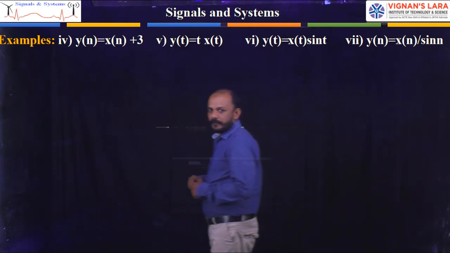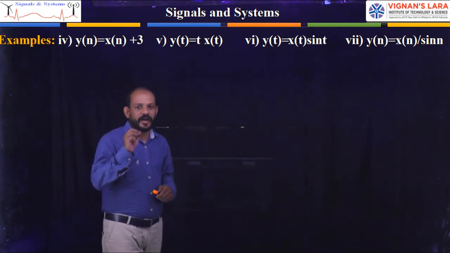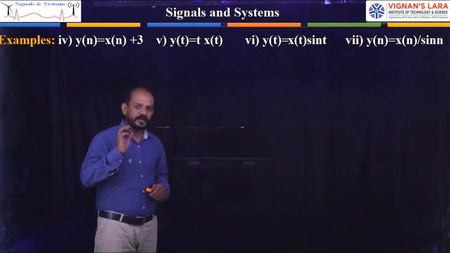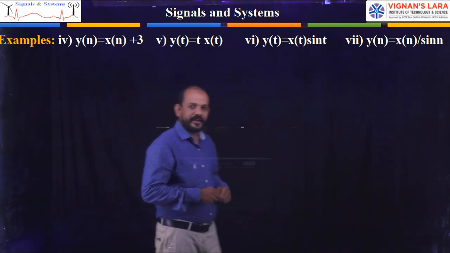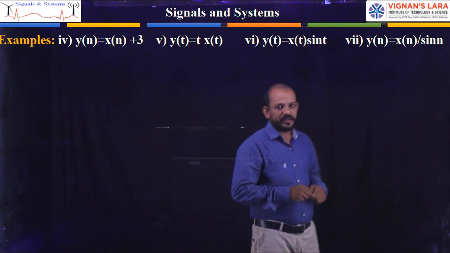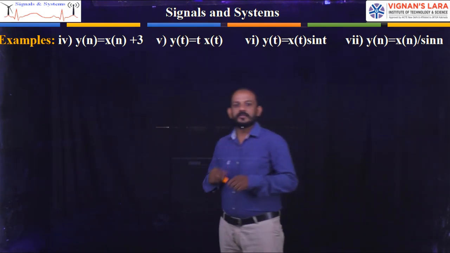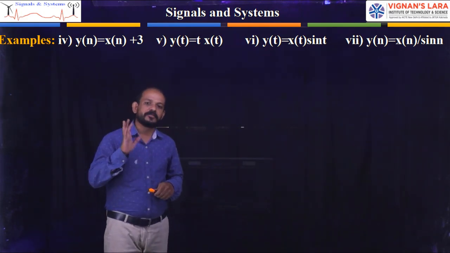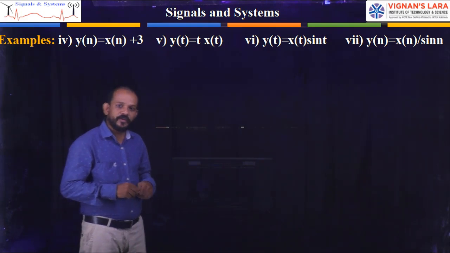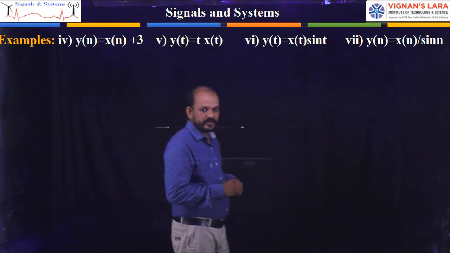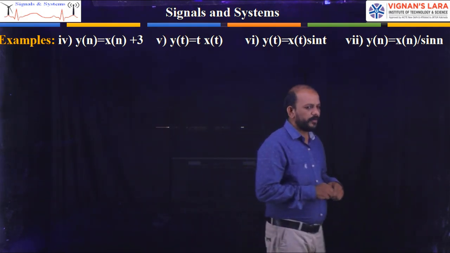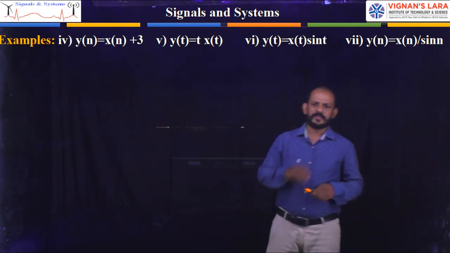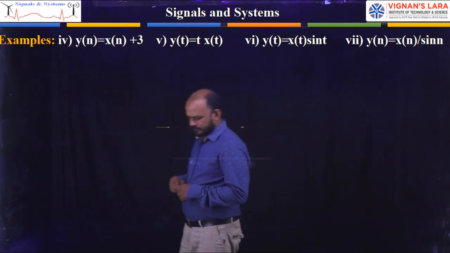Up to now I explained in terms of the continuous time variable t. I said x of t, y of t. The same explanation you can go through for the discrete time variable n also. For discrete time the concept is the same.